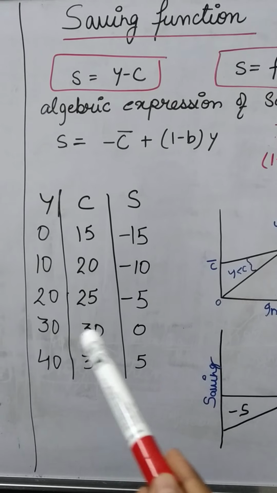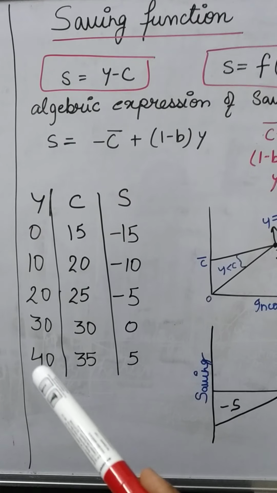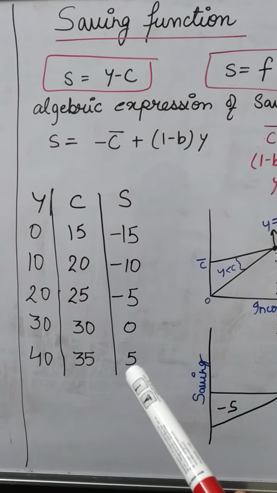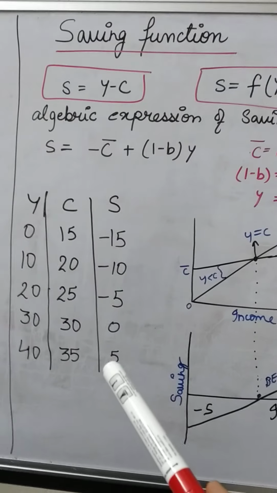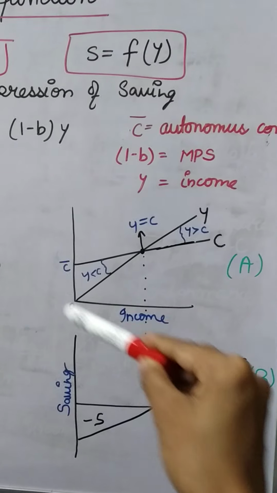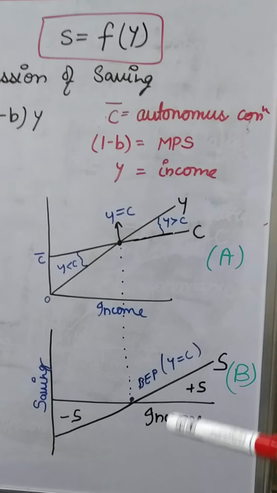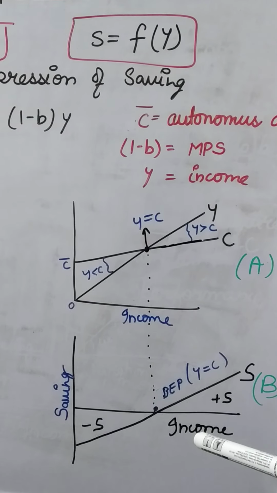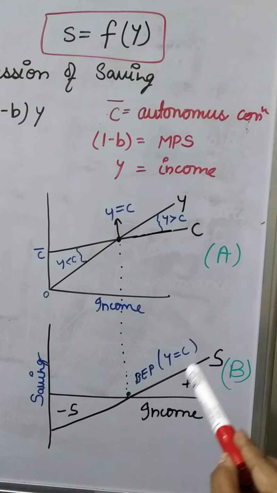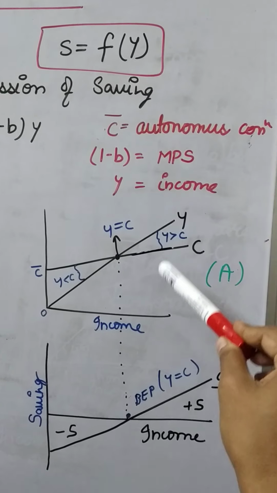At one point Y equals C, that is the break even point. At that time savings are 0. After that, when your income increases, consumption lags behind a little, because some part is going to be saved by the economy. The saving function is related with the diagram we discussed yesterday. That's why I have prepared both diagrams. If the question is to draw the diagram for the saving function, only this diagram you have to draw. But I have prepared it over here so you can understand how this curve is derived. First of all, let's discuss this one.